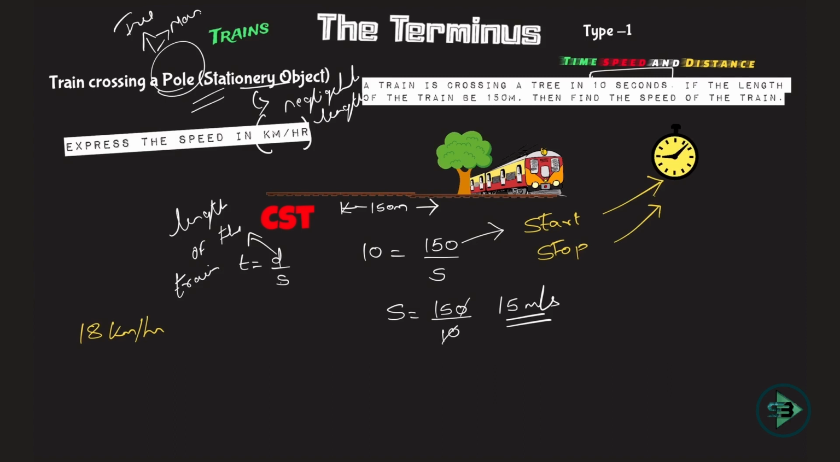So if you have to convert this 18 kilometer per hour to meter per second, how will you do it? First convert kilometers to meters. In 1 kilometer there are how many meters? 1000. So write 1000 here. In 1 hour there are how many seconds? 60 minutes, and each of the minutes will have 60 seconds. So 60 into 60 is nothing but 3600 seconds. This is meter, this is second. Kilometer per hour converted to meter per second.